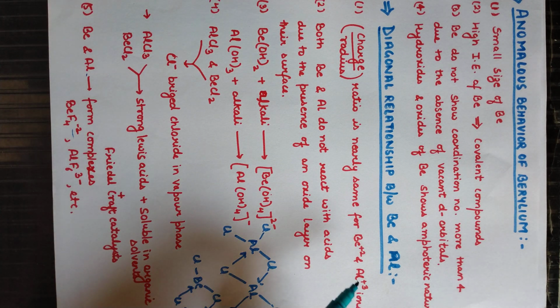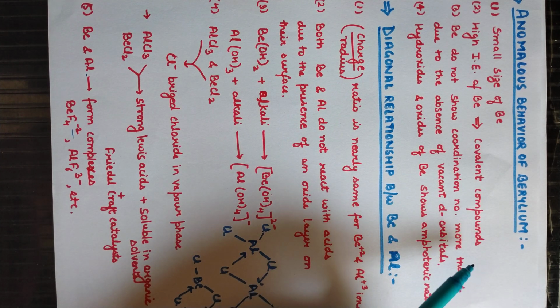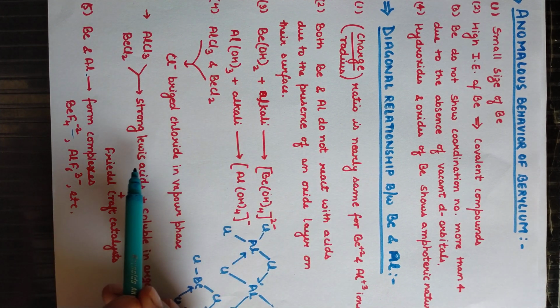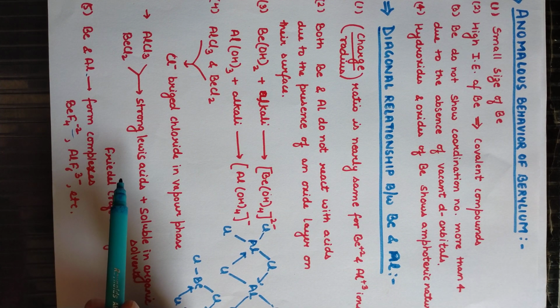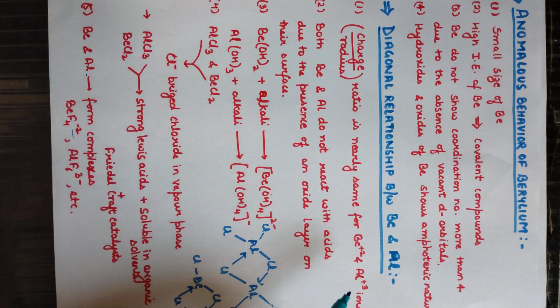So students, in this way beryllium shows anomalous behavior as compared to the other alkaline earth metals, and there are some reasons for the diagonal relationship between beryllium and aluminium. I hope you understand.